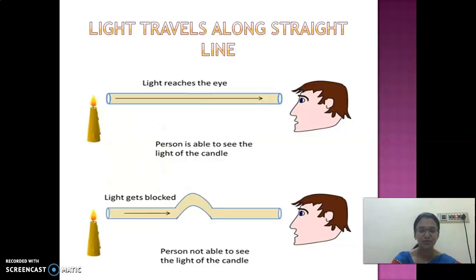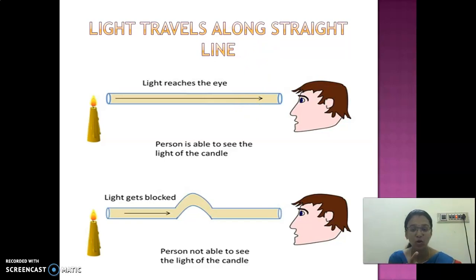Okay, children. Next thing is light travels along straight line. This is one of the important properties, children. Light travels along straight line. So you can do an experiment or activity to perform this. Okay. So light travels along straight line. You can take a candle.